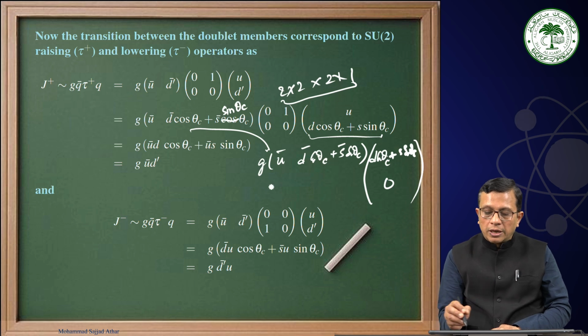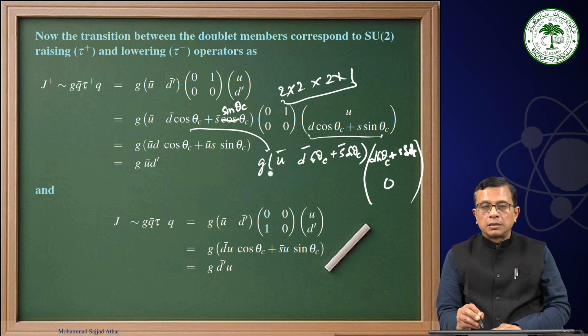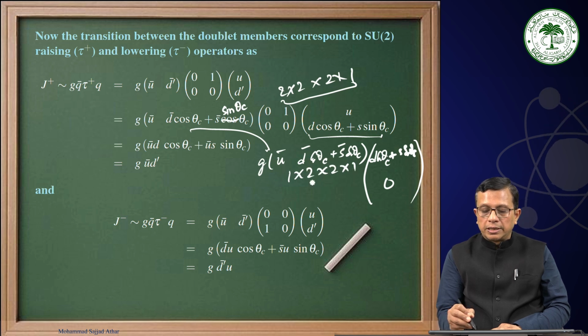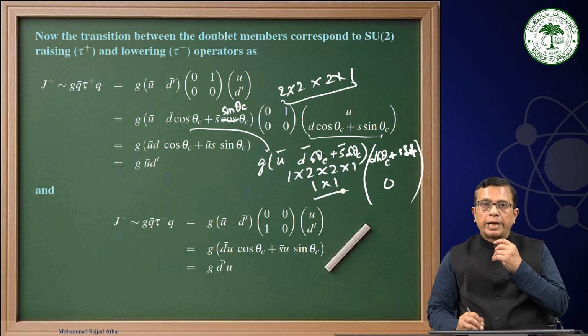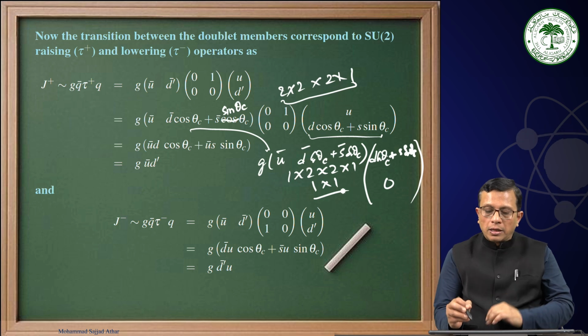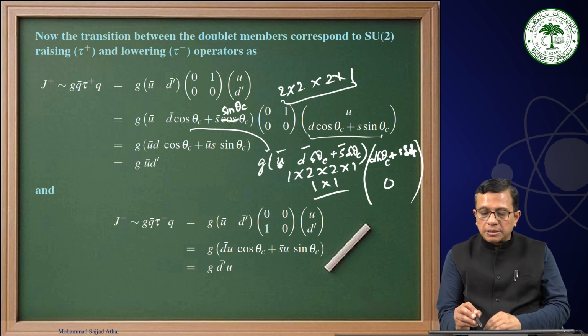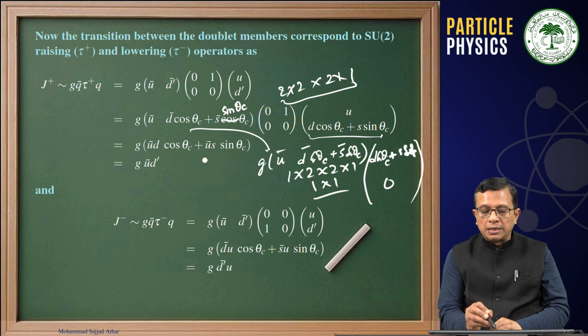Now you see, this is a 1 cross 2 matrix and this is a 2 cross 1 matrix, therefore we are going to get a number, that means ū d cos θ_C plus ū s sin θ_C. This term will be 0.